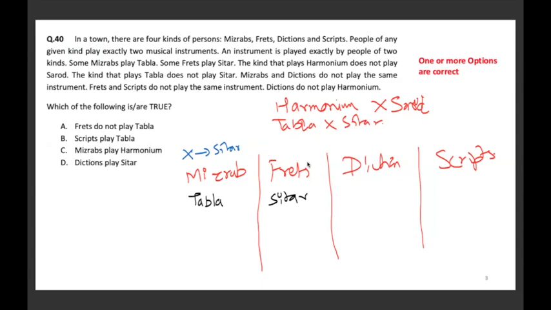Also, frets is playing sitar, so he won't be playing tabla. This is for sure. Okay. The kind that play harmonium does not play sarud. The kind that play tabla do not play sitar. Mizrab and dictions do not play the same instrument. Okay, that also we know.